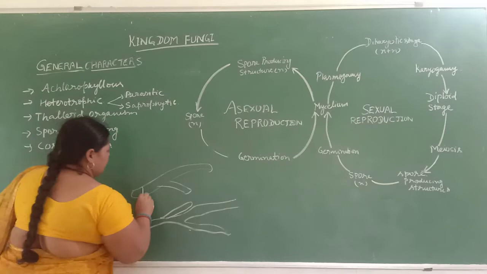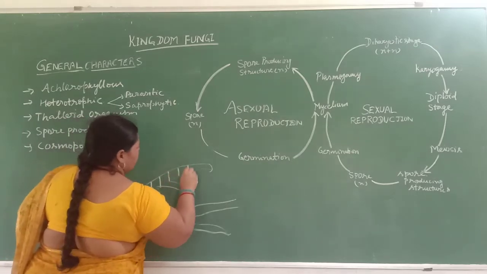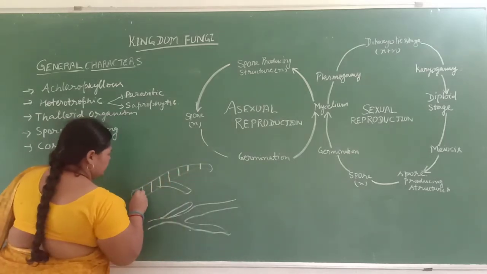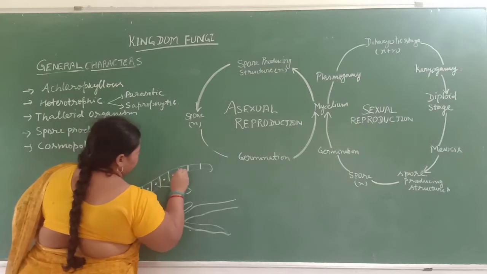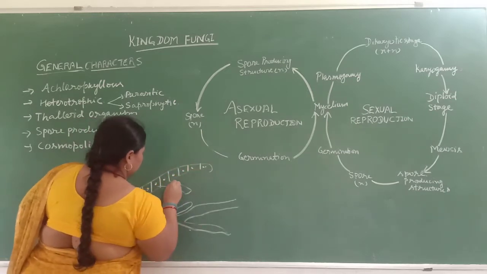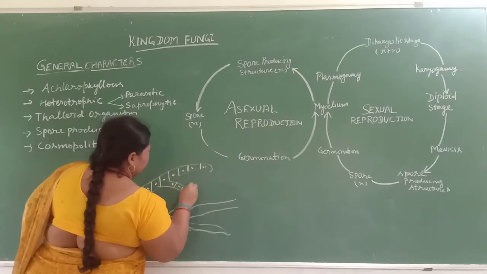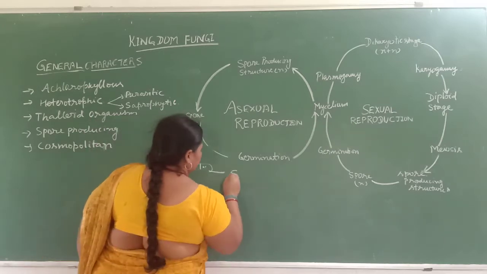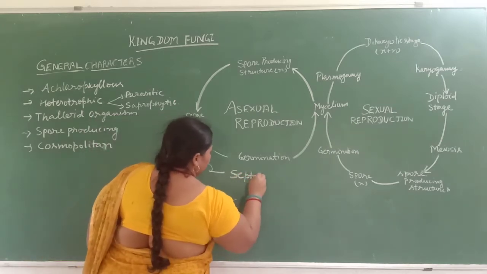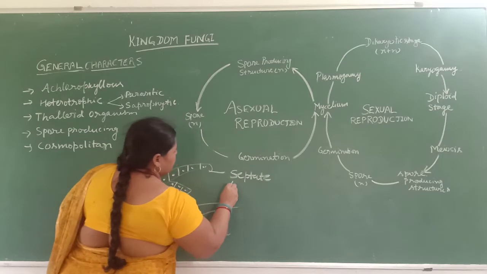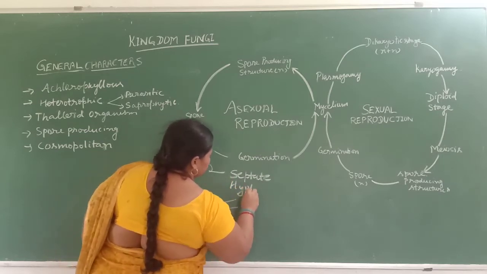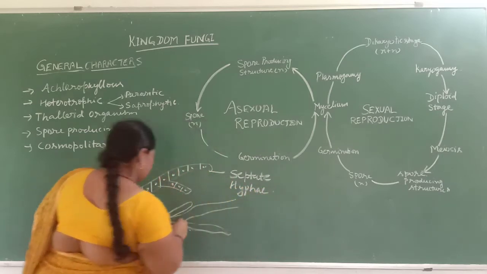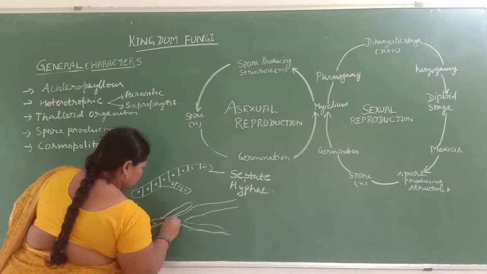You can say this is divided into different parts. That is called the septate hyphae. And this one has no division.